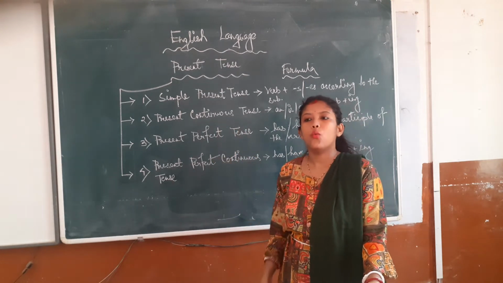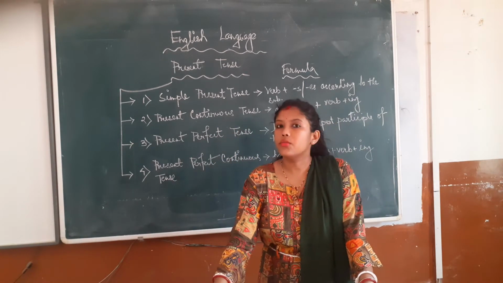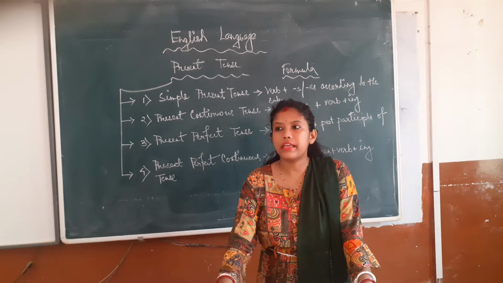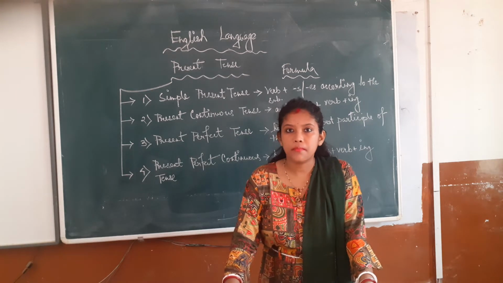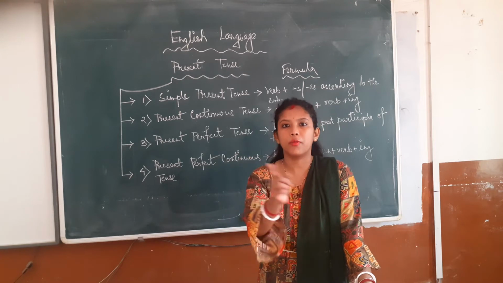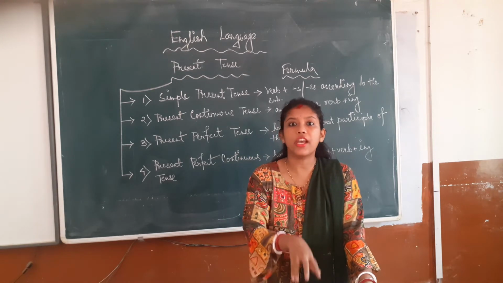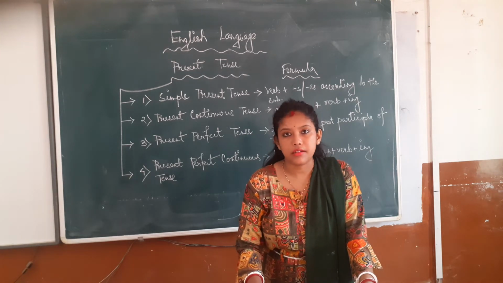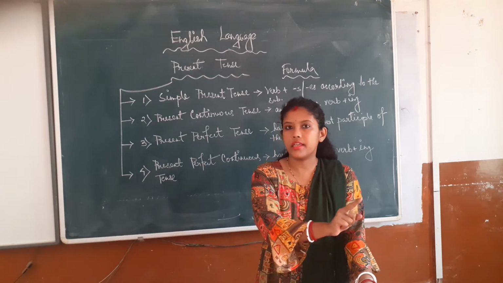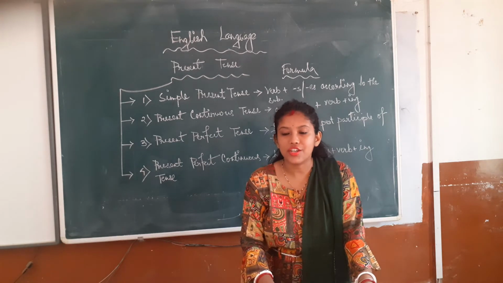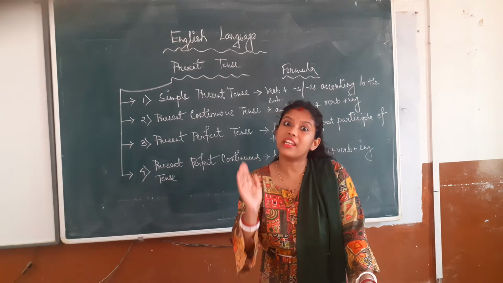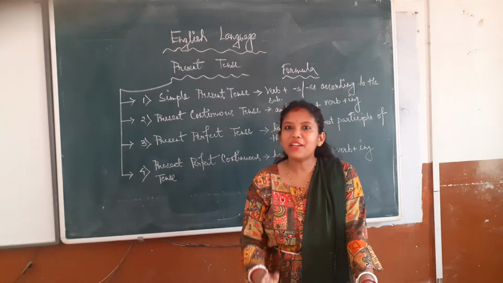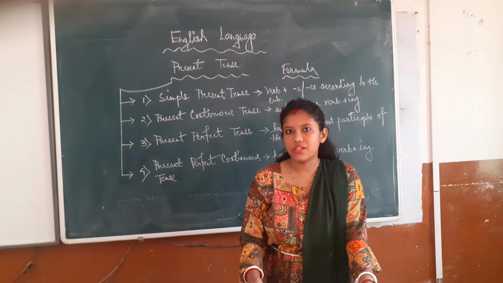Now one more thing I will be telling you, that universal truths we also tell using simple present tense. For example, the earth revolves around the sun. मतलब earth sun के around revolve कर रहा है. So बेटा this is the action which can never be changed. वो change नहीं हो सकता. If I say the sun rises in the east, sun हमेशा east से ही rise करता है. This action also I cannot change. So the actions which can never be changed are known as universal truths. जो truth कभी change नहीं होता. And to tell universal truths also, we are going to use simple present tense.